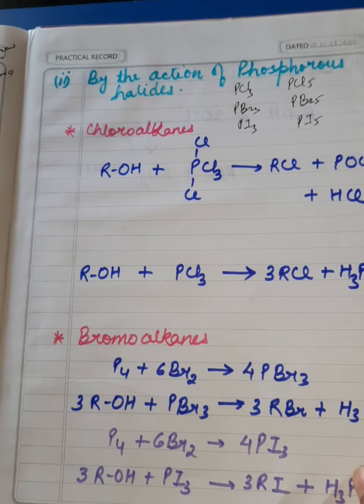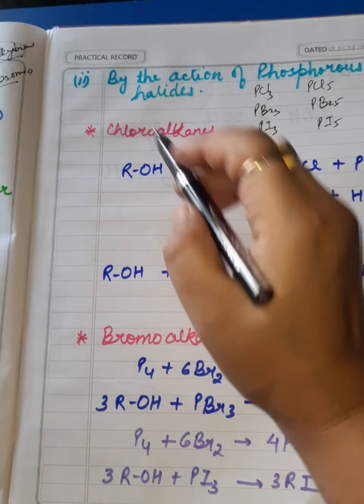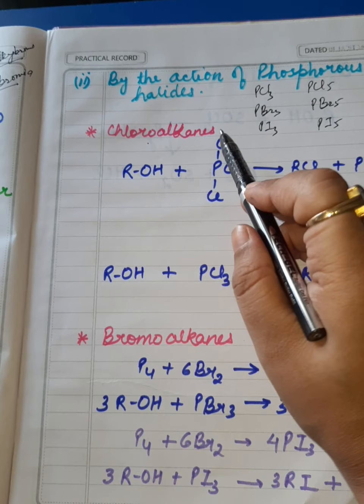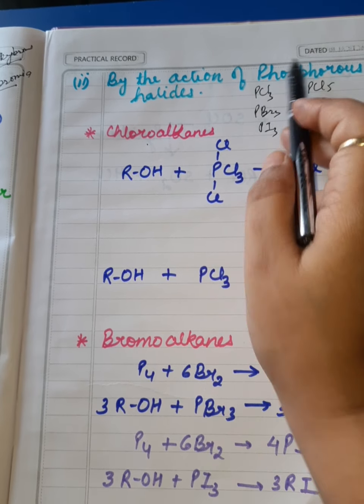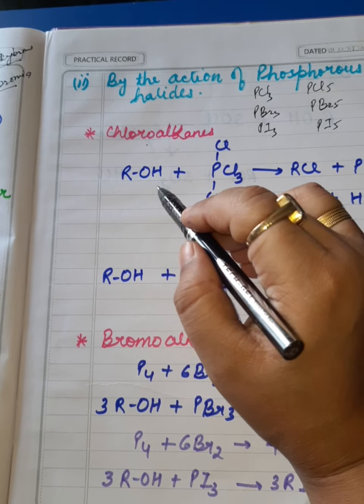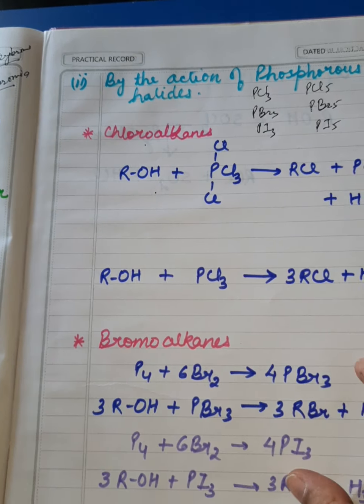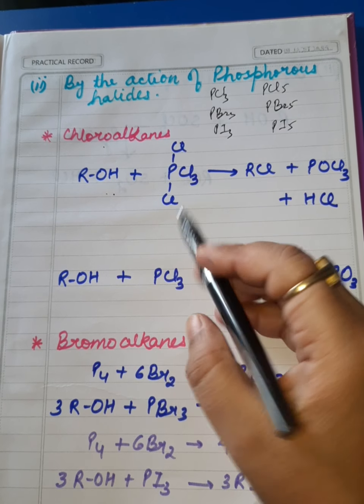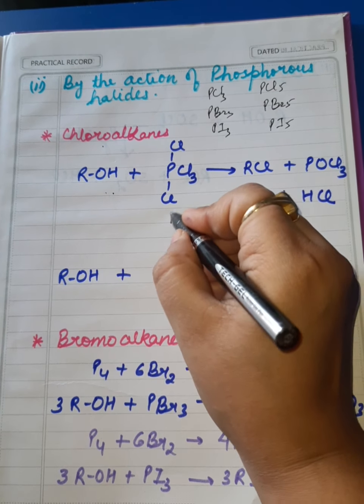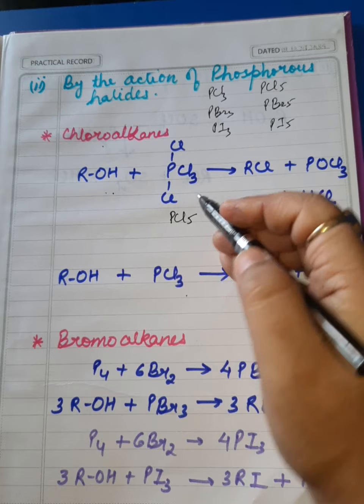I hope it is clear. Alright. Now, first of all, we are going to prepare chloroalkane. So what do we do? We react phosphorus halides directly with the alcohol. So for chloroalkane, alcohol is made to react with phosphorus trichloride as well as phosphorus pentachloride.